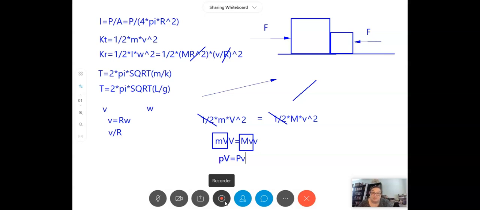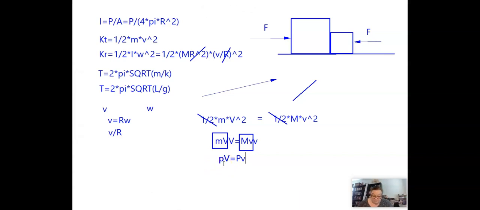But what that tells me is that the side that represented my small mass, the left-hand side, also had a smaller momentum in this case. So the momentum of the smaller mass is smaller than the momentum of the large mass. That is answer A.